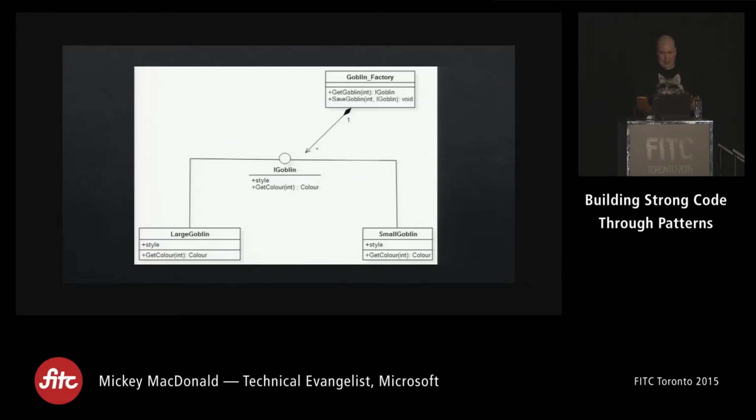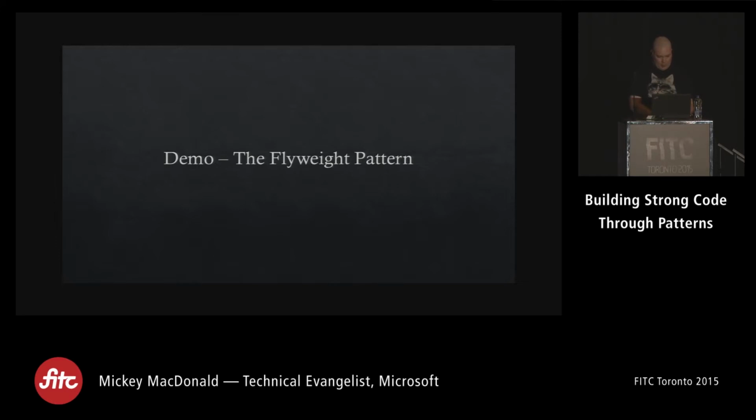Now, a comparison between this flyweight pattern and prototype pattern can definitely be made. If you were looking at the UML side by side of these, they would look very, very similar. The major difference is the prototype pattern is used to create new objects that are similar in type to that object, so you would consider that a creational pattern, whereas the flyweight pattern is allowing us to use the same instance of one object in memory. So it's more of a structural pattern. Those are the two differences, but if you were to look at them side by side, you could get confused because they are very similar.